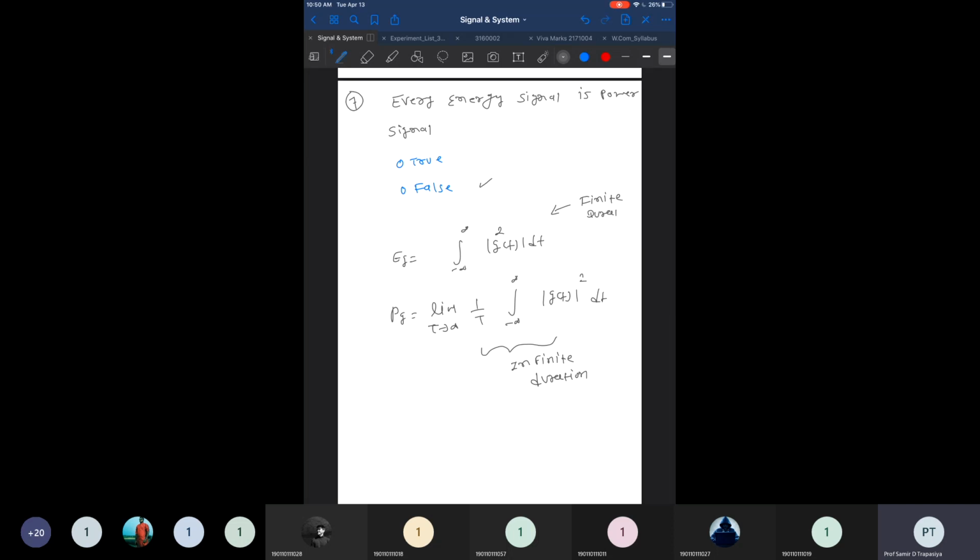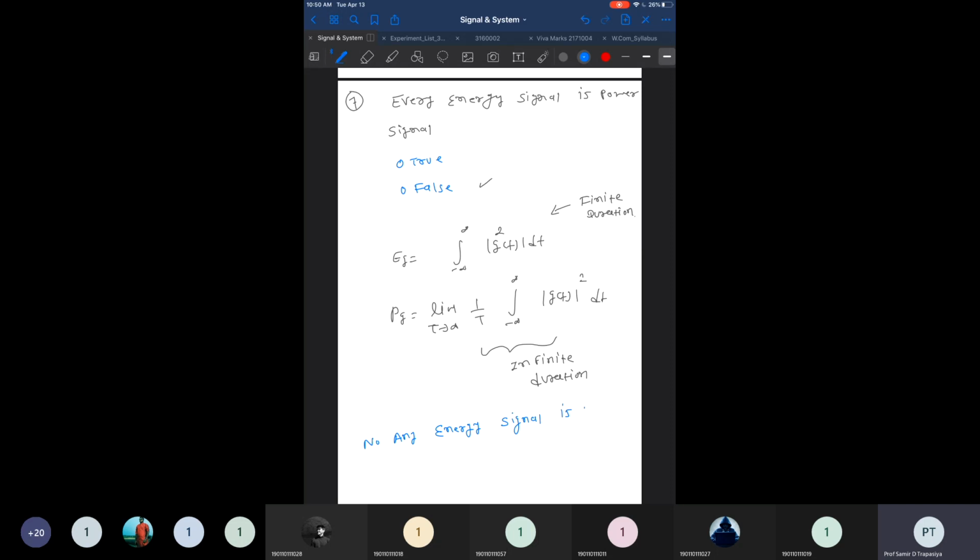So you can see a signal which is of finite duration can never be an infinite duration signal, and a signal which has infinite duration can never be considered a finite duration signal. So we can write the statement which is contradictory to the statement written in the question: no energy signal is a power signal, and if any signal is a power signal, it is not an energy signal.